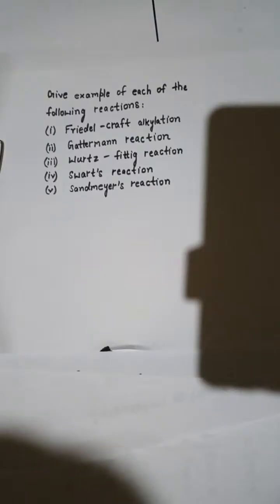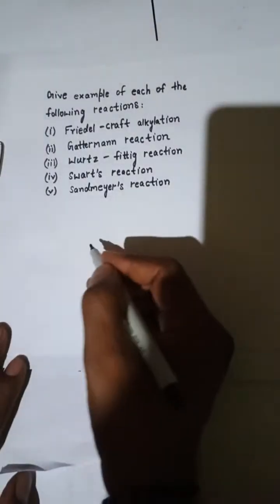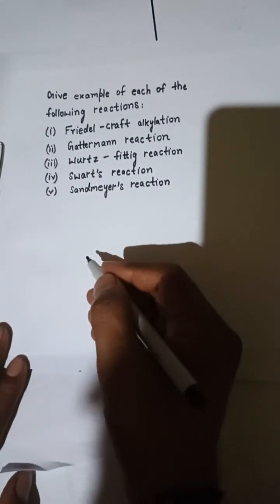Okay, so we'll take one chlorobenzene and alkyl halide, and this one is going to react in the presence of anhydrous aluminum chloride. Aluminum trichloride, we are going to do the reaction in the presence of aluminum trichloride. Let's do it.